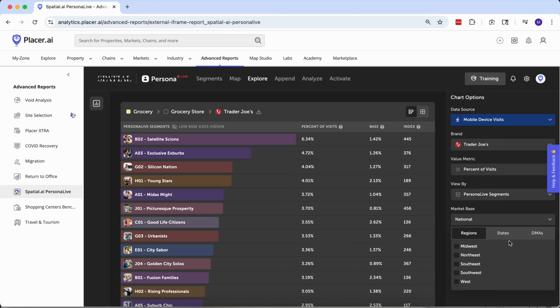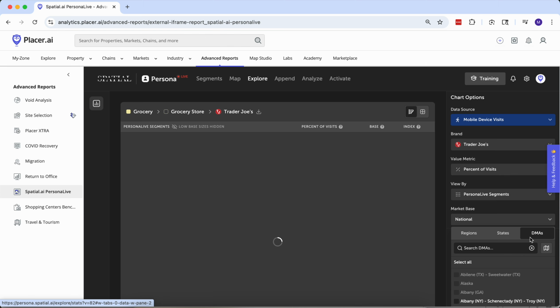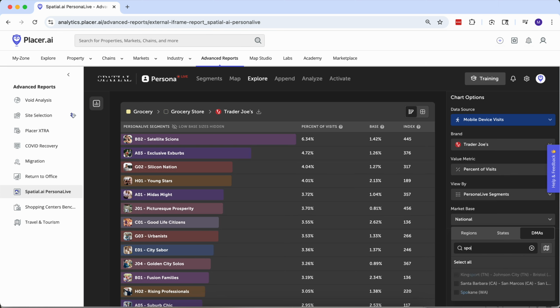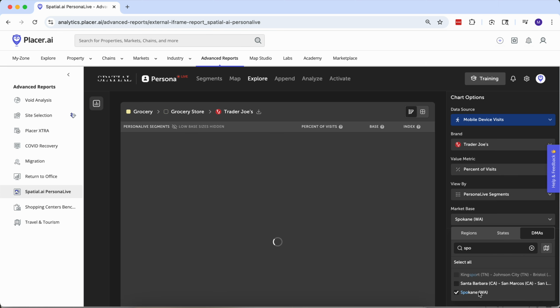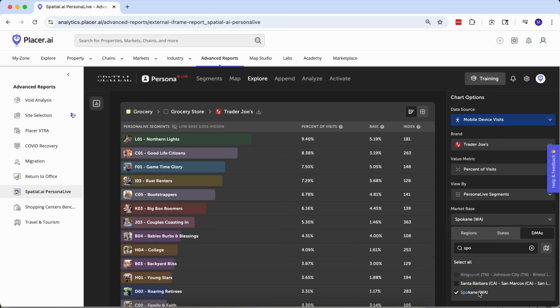But we can narrow this down to the DMA level to say, here in the Spokane DMA, who's going to Trader Joe's the most? And now we've got our Good Life citizens showing up here, and then also our Northern Lights. Those are the folks here locally who are going to Trader Joe's the most. So that can be super helpful.